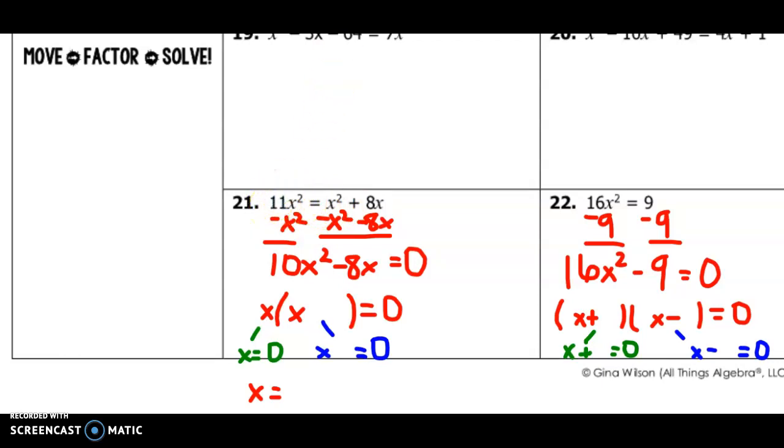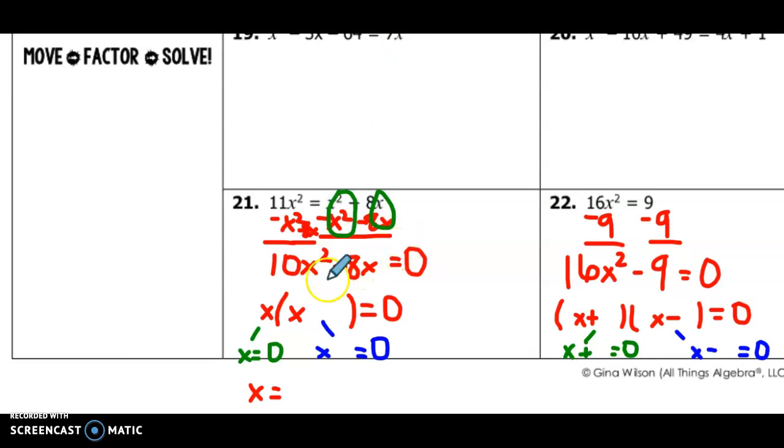So I would want to subtract the x squared on both sides, which means I'm going to subtract 8x on both sides as well. I forgot to put that step in there. So now I'm going to have 11x squared minus x squared, which gives me 10x squared, and minus 8x equals 0, because on this side both of these terms cancel out to give me 0.